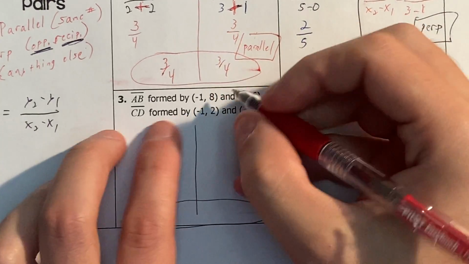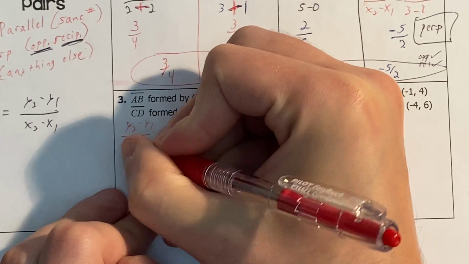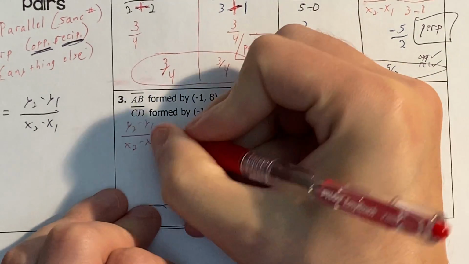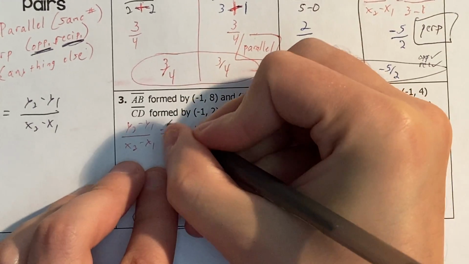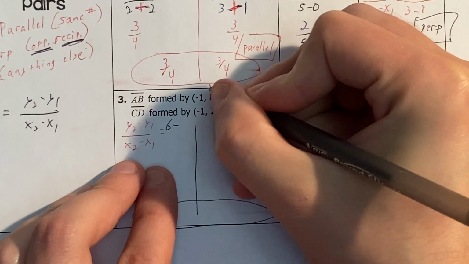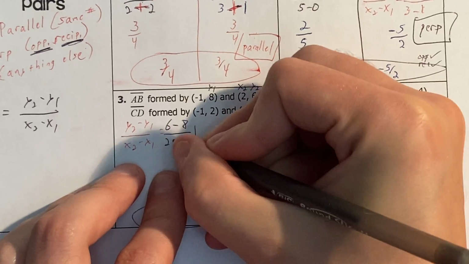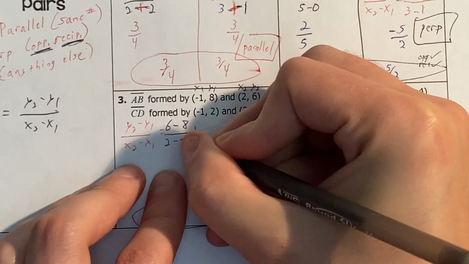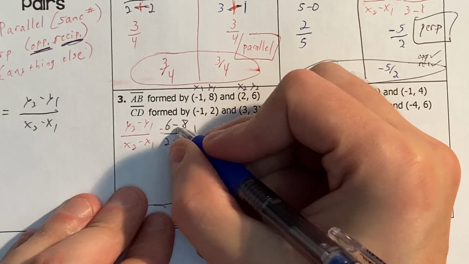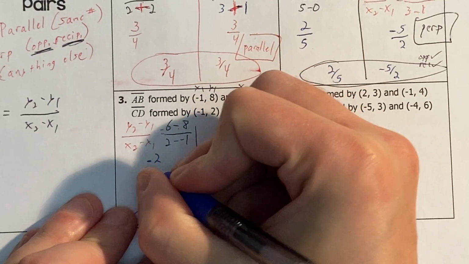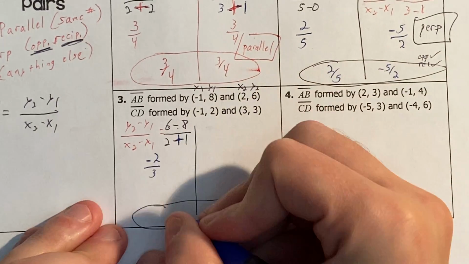So let's go forward. So y2 minus y1 over x2 minus x1. 6 minus 8 is negative 2. 2 minus negative 1 becomes a plus sign, so that's 3.